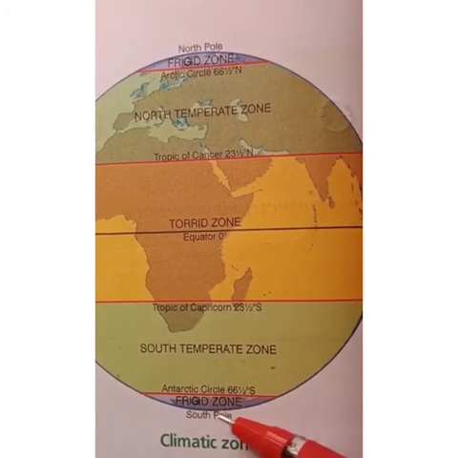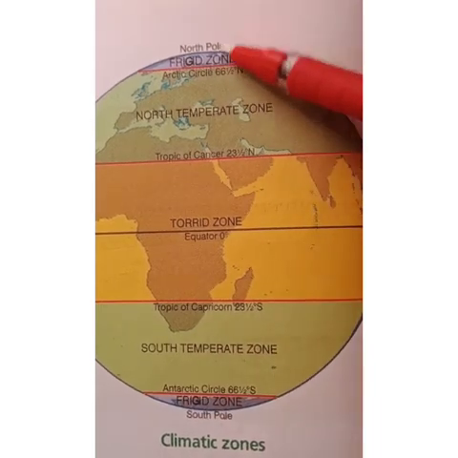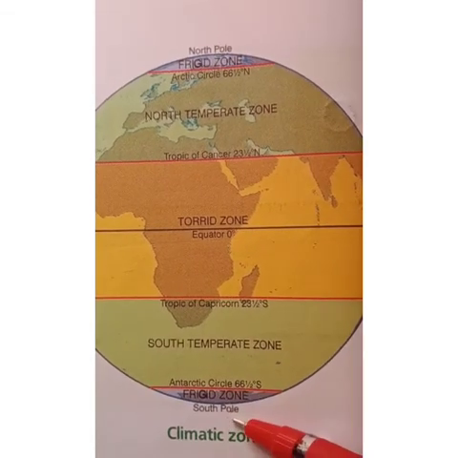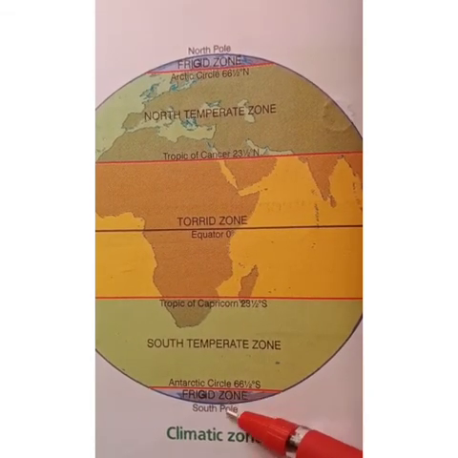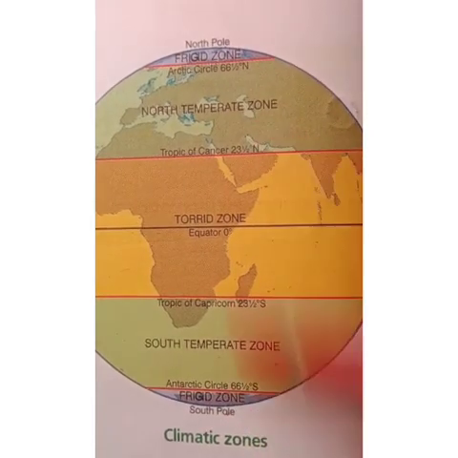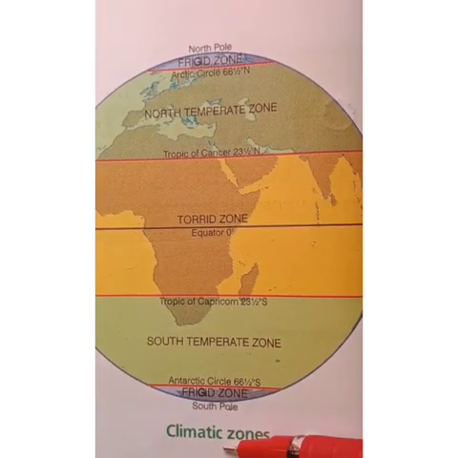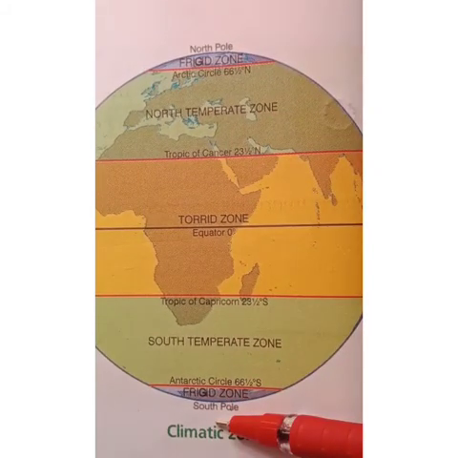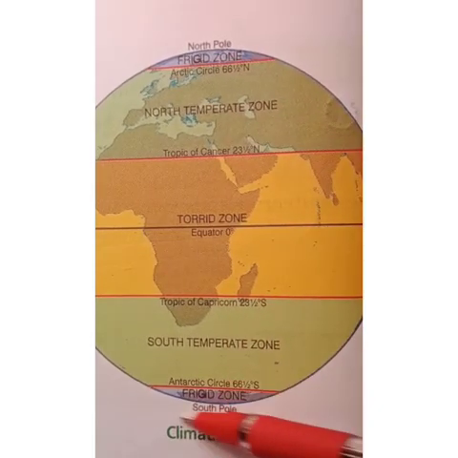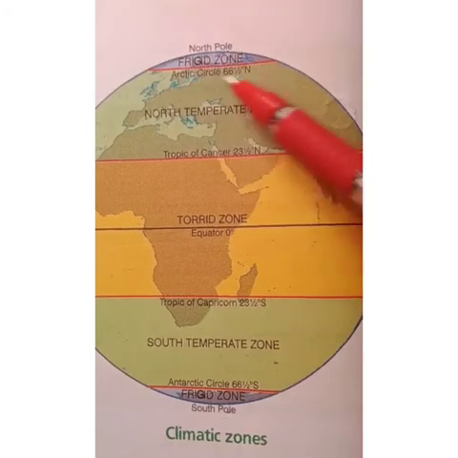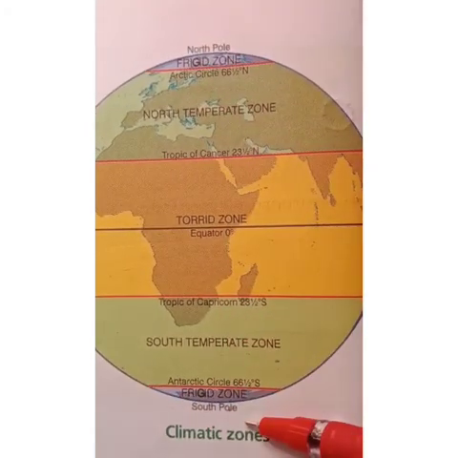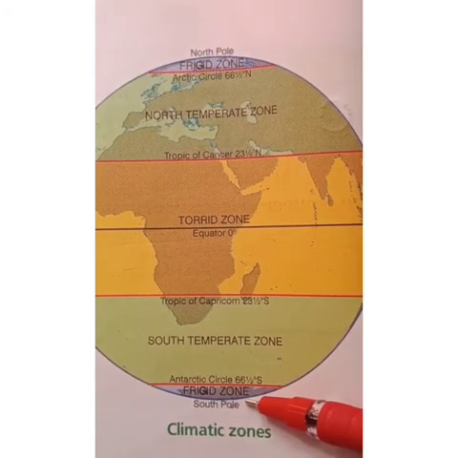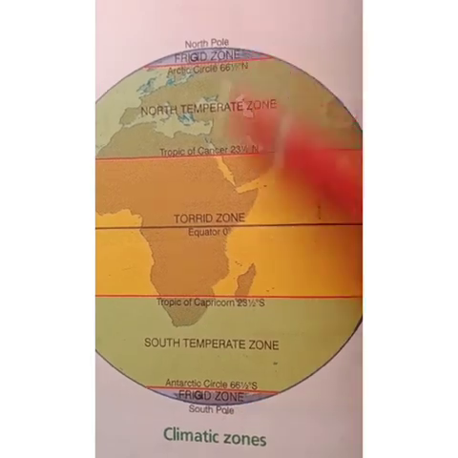So the frigid zone is the area between the Arctic Circle and the North Pole in the northern hemisphere, and the area between the Antarctic Circle and the South Pole in the southern hemisphere. These places get very little sunlight, so they are very cold and covered with snow throughout the year. Since they receive very little sunlight, you can see snowfall there every year. This is called the frigid zone.